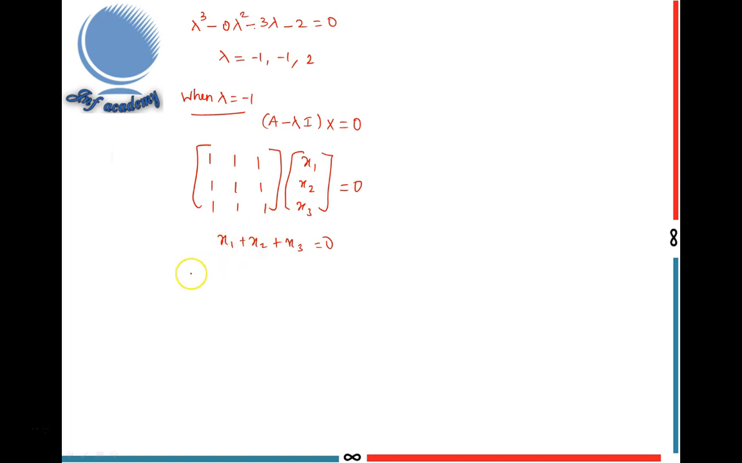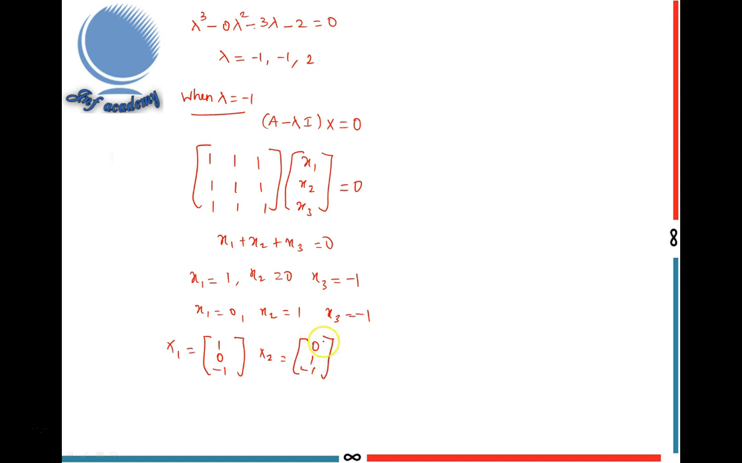So we assume two variables, x1 equal to 1, x2 equal to 0. We get x3 equal to minus 1. Similarly, assume x1 equal to 0, x2 equal to 1, then x3 equal to minus 1. Because lambda equal to minus 1 occurs 2 times, I find two eigenvectors: x1 equal to 1, 0, minus 1 and x2 equal to 0, 1, minus 1.